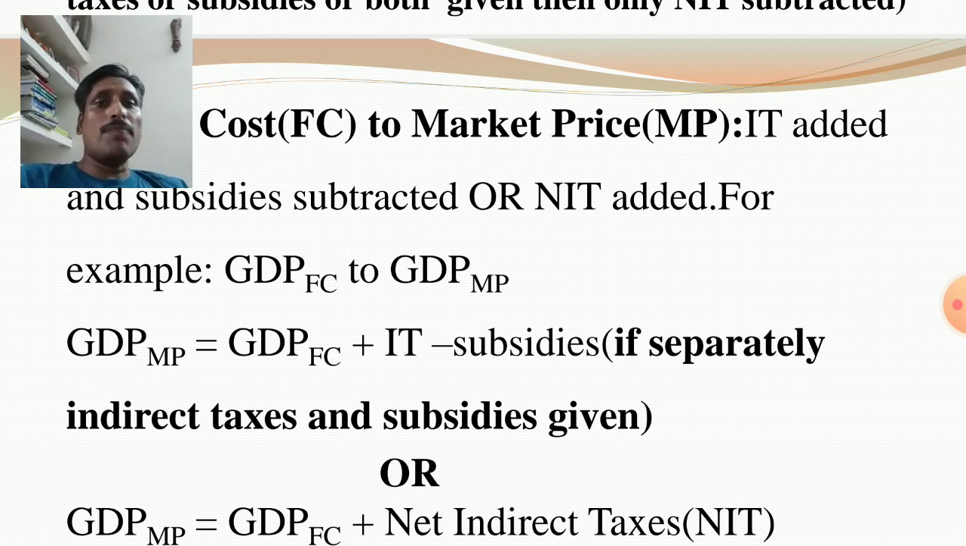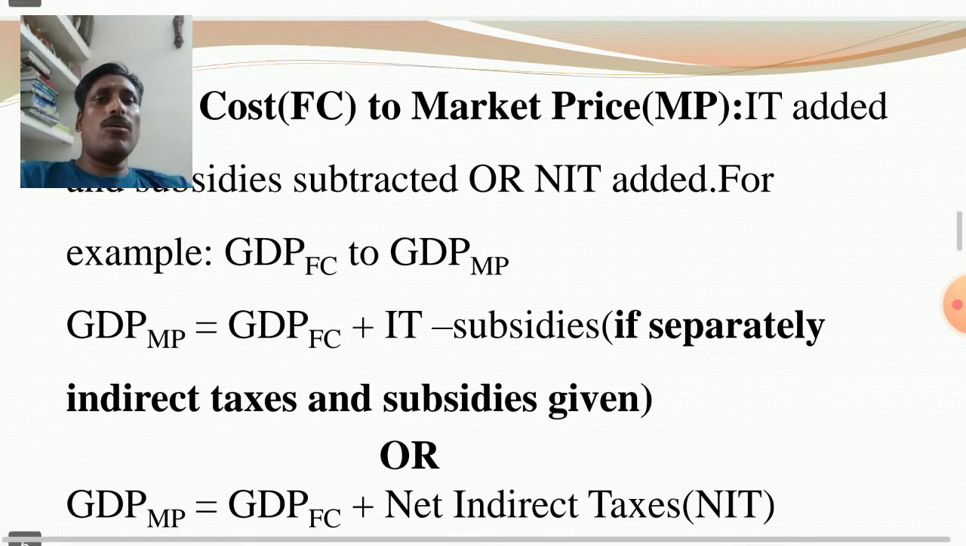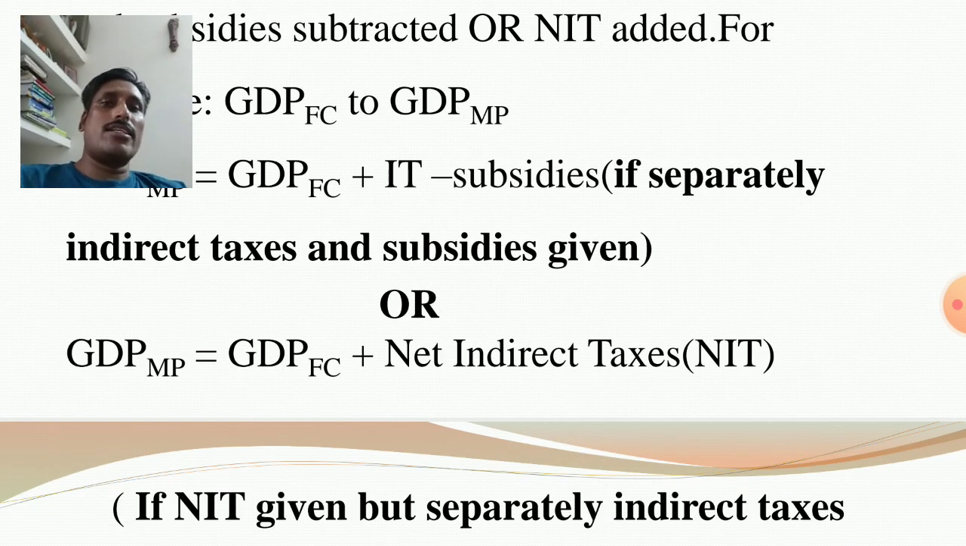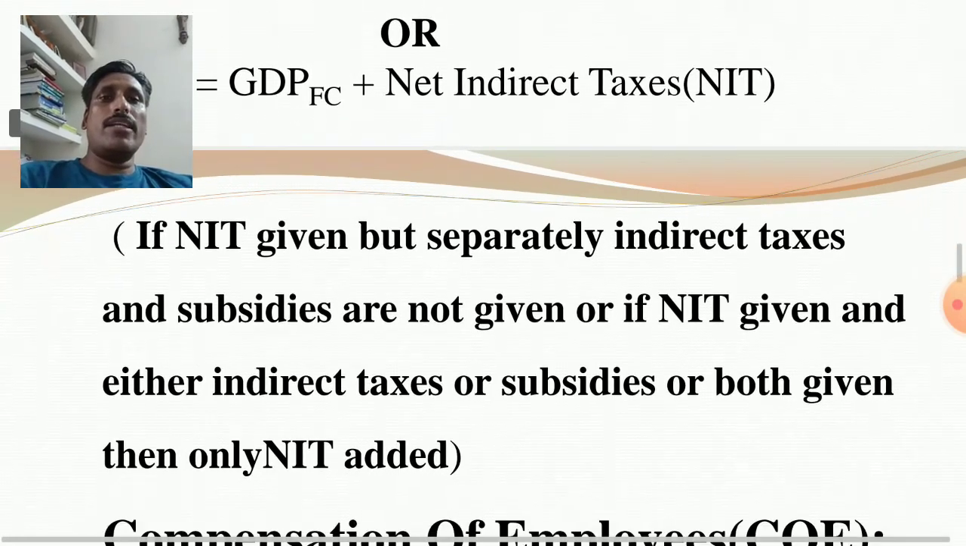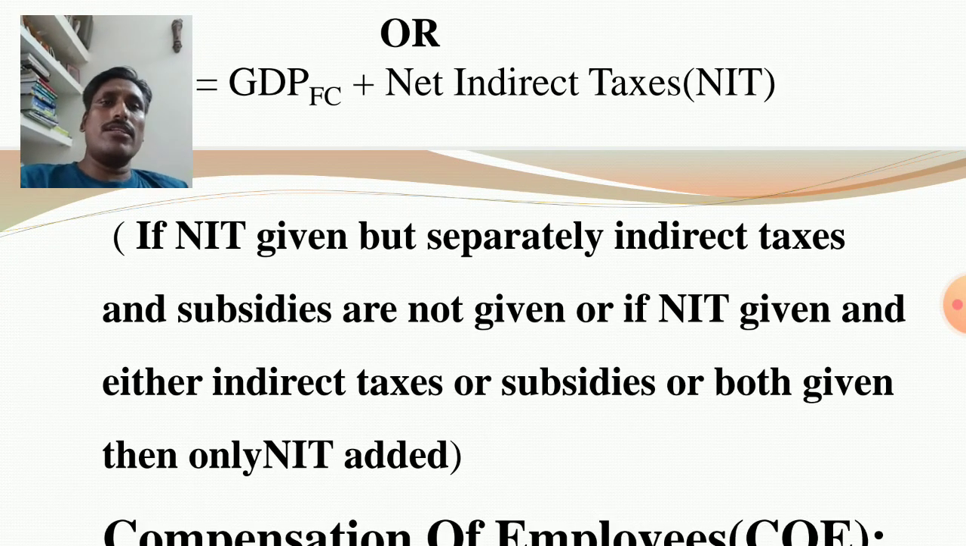Here it is FC to MP: GDP-FC is given, factor cost to market price. Factor cost to market price means indirect taxes added, subsidies subtracted, or NIT. If NIT is given, NIT is added. Similarly, if NIT is given but indirect taxes and subsidies are not given separately, then directly add NIT. Or if NIT is given and either indirect taxes or subsidies, or both, are given, then only you add NIT. In the numerical, NIT given means you add NIT.